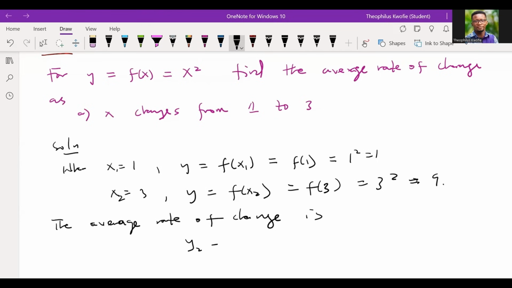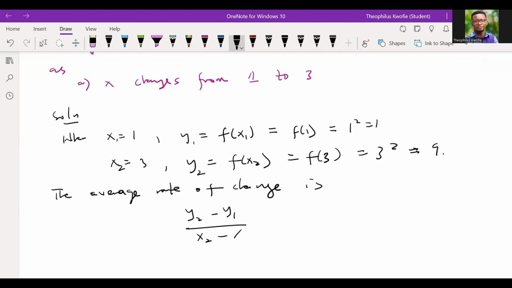Will be y2 minus y1 over x2 minus x1. What's your y2? Y2 we had 9. And your y1 we had 1. And the x2 we had 3. And the x1 was 1. Which case we're going to have as our answer. I believe we are all right.